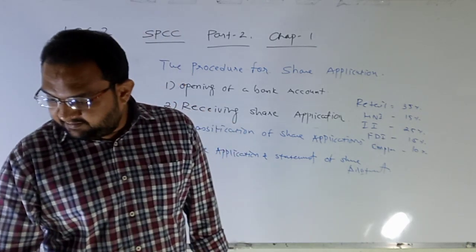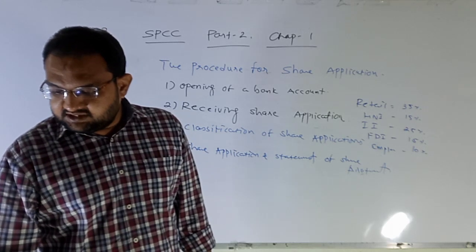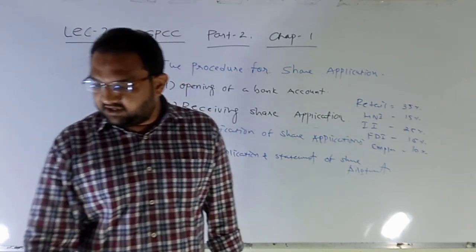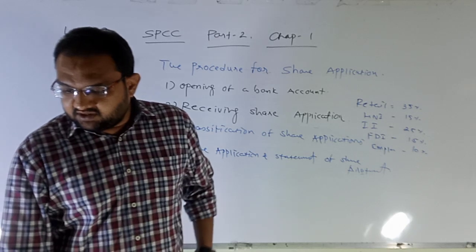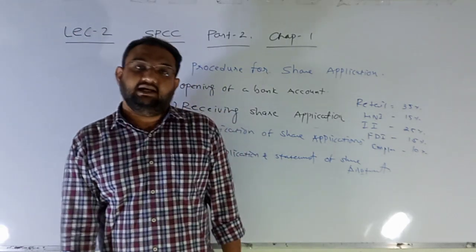Then the company is required to complete the entire process from receiving share applications to allotment of shares and listing of shares on a recognized stock exchange within 15 days as per SEBI guidelines.